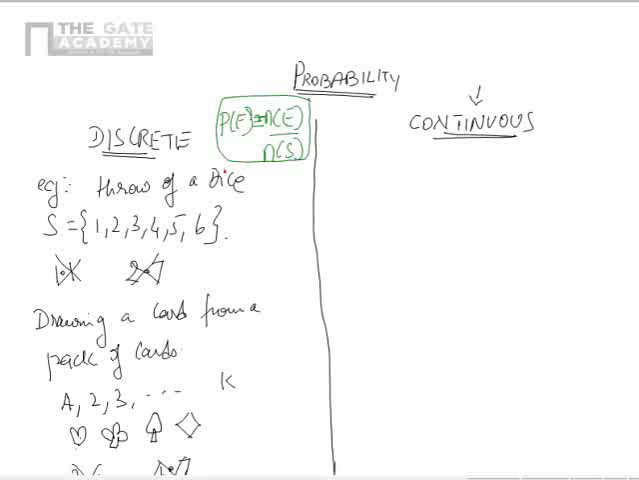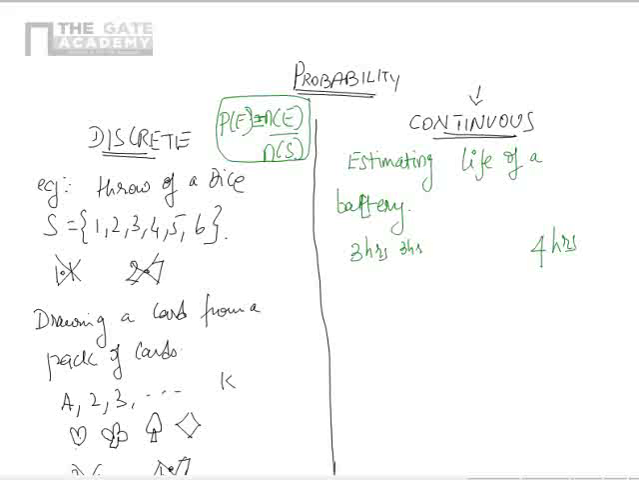Now, what do you mean by a continuous event? Let us say I am estimating the life of a battery. Now the battery can work for 3 hours. Correct? Say it works for 4 hours. It can also work for 3 hours, 30 minutes. It can work for 3 hours, 30 minutes, 30 seconds, 30 microseconds, like this.